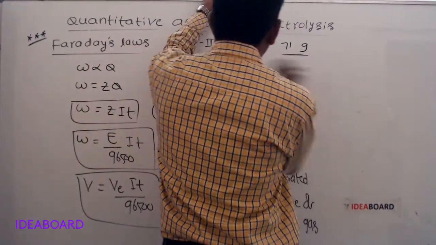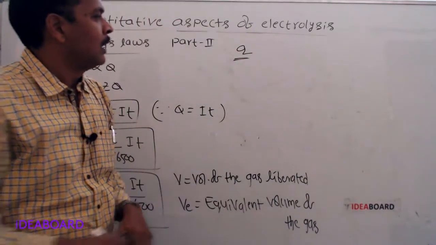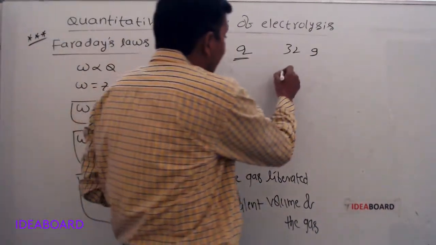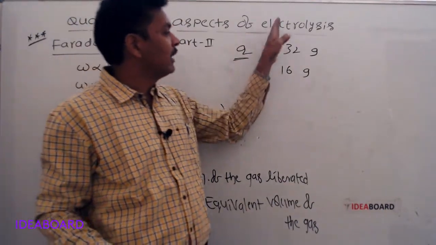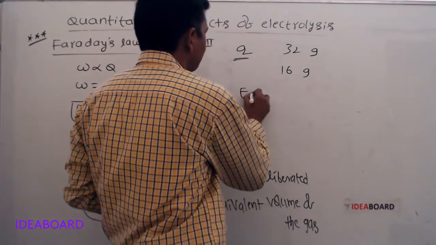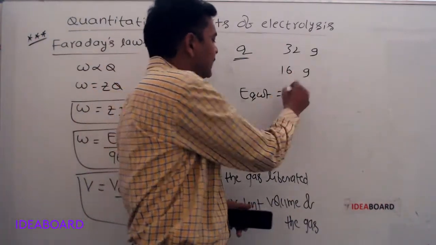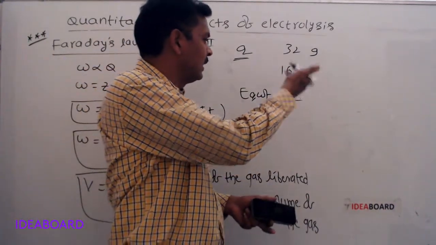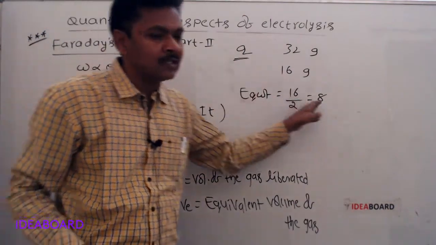If we take oxygen, its molecular weight is 32 grams and its atomic weight is 16 grams. What is its equivalent weight? Equivalent weight is equal to atomic weight by valency. Atomic weight is 16. Oxygen's valency is 2, since oxygen is a group 6 element. 16 by 2 is 8. The equivalent weight of oxygen is 8.